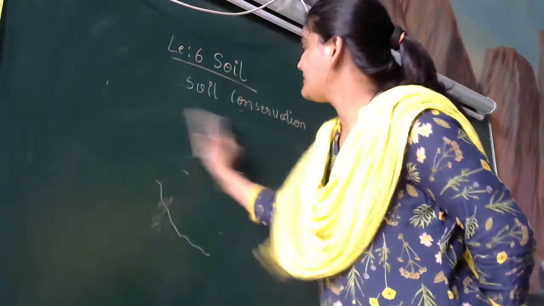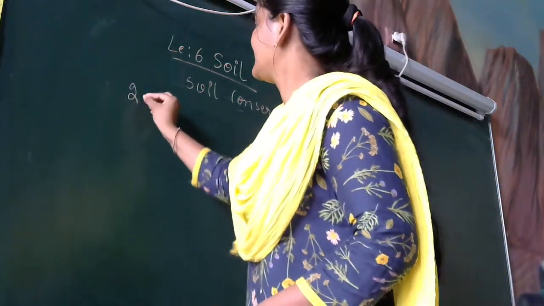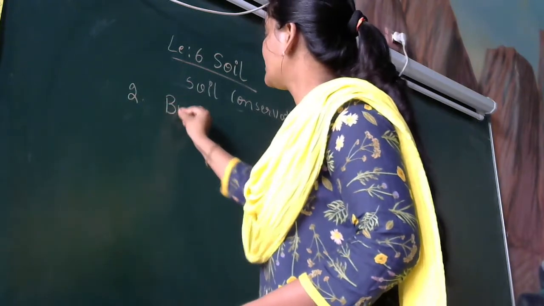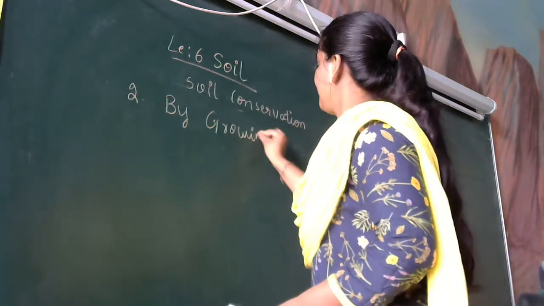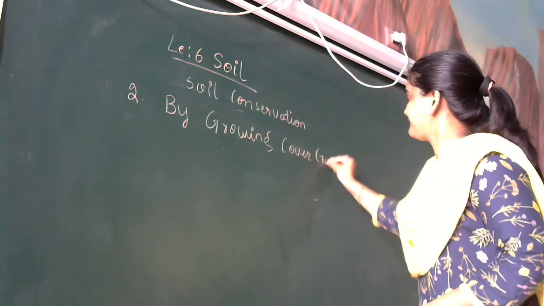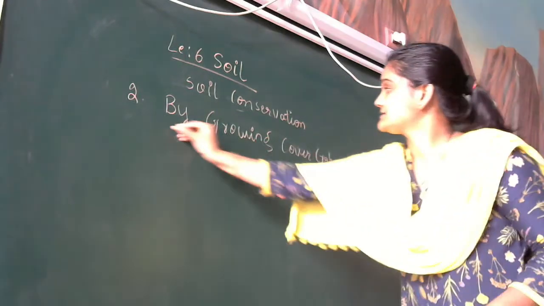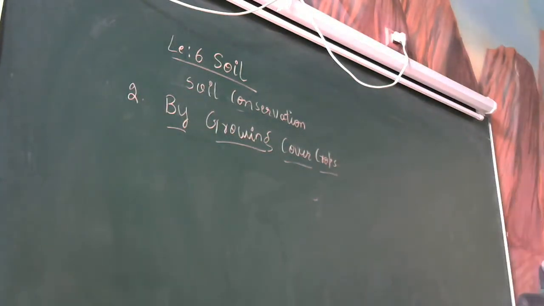So the second method is growing cover crops. As we know, farmers sow the seeds.